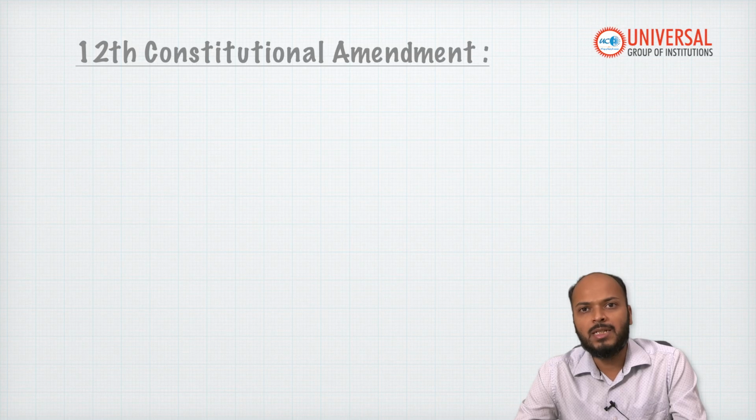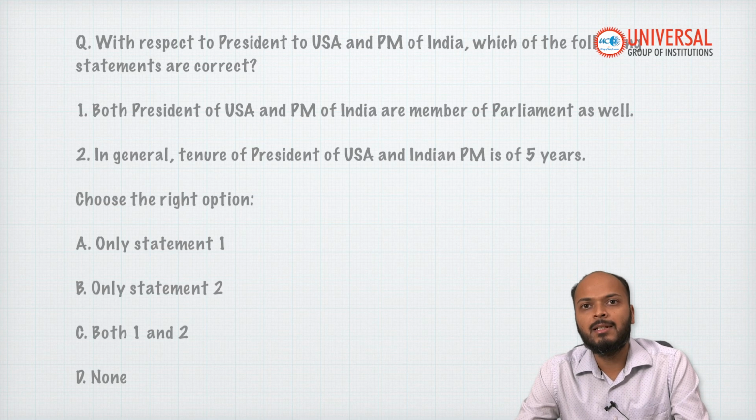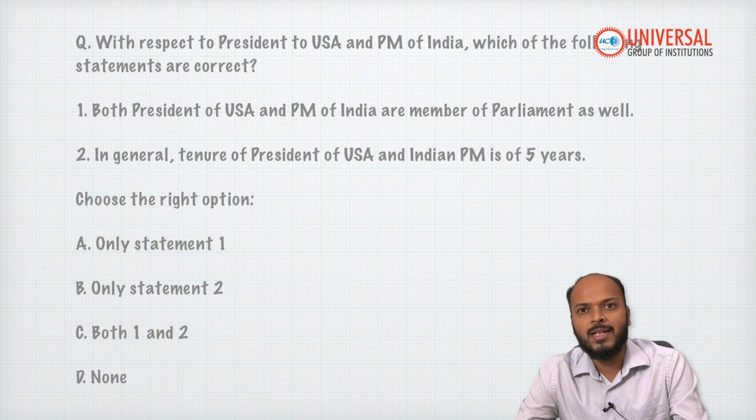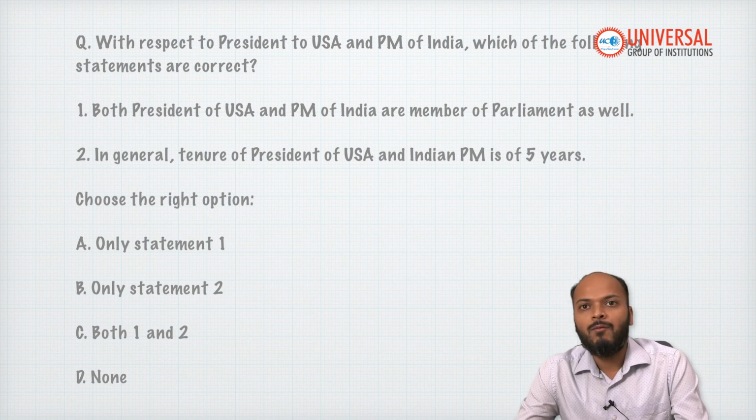So I hope through this video you have understood the process of becoming president in USA and why the US Constitution debars a person from becoming president for the third time. If you have understood this, let's try to solve a very simple question. I'll be reading out the question for you. What you have to do is comment the correct answer in the comment section.